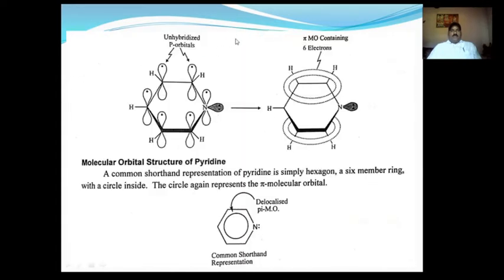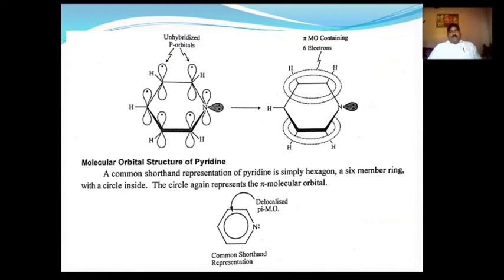Now these are the structures of the unhybridized p orbitals. These are unhybridized p orbitals having 1 unpaired electron, and they overlap laterally, that means this unhybridized p orbital of a carbon atom overlaps the unhybridized p orbital of the adjacent atom, up to the nitrogen atom, like this. Here delocalization takes place above the sigma bond and below the sigma bond. So this is the molecular orbital structure of pyridine.